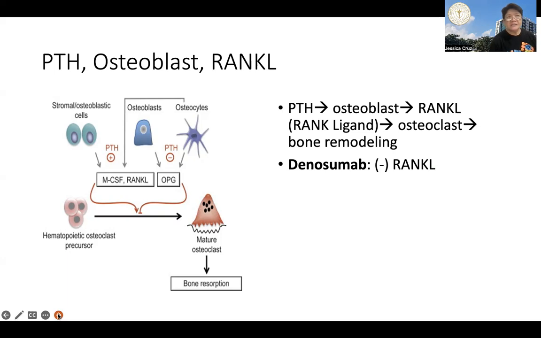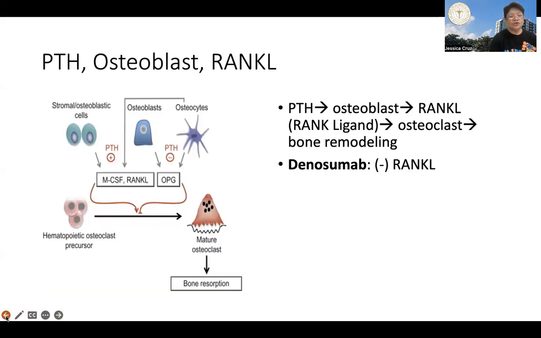So this substance is involved in the process which we call bone remodeling. In bone remodeling, we first have bone resorption resulting from the action of your osteoclasts, and this is eventually followed by osteoblastic bone formation. So that's the flow of bone remodeling. It starts first with osteoclast resorption, followed by osteoblast bone formation.